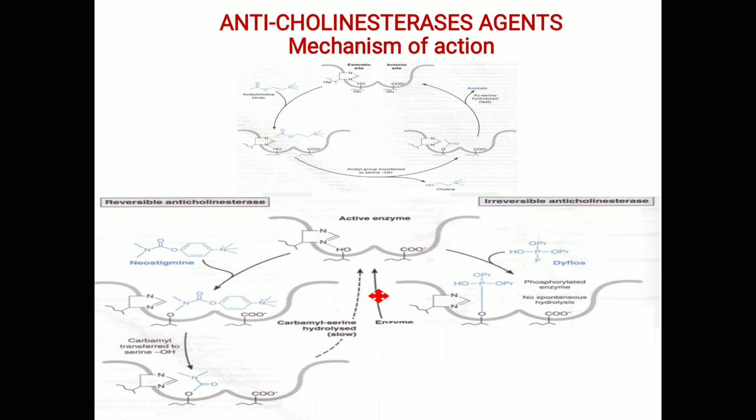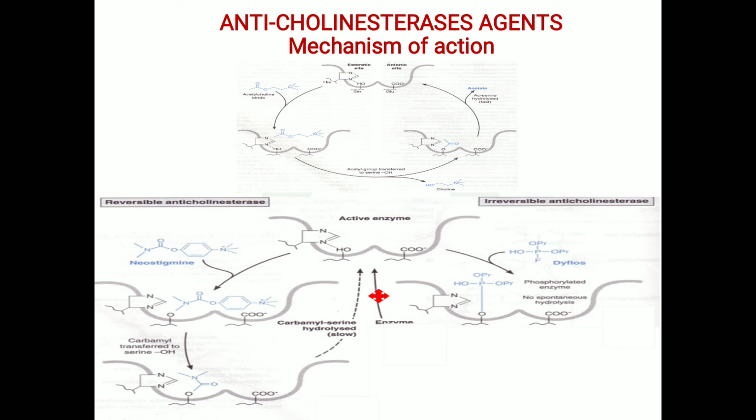But irreversible inhibitors, as the name indicates, will inhibit the enzyme irreversibly. Once the enzyme is inhibited, it will be inhibited permanently. There is no regaining back of the enzyme activity. Why is that enzyme inhibited permanently here?